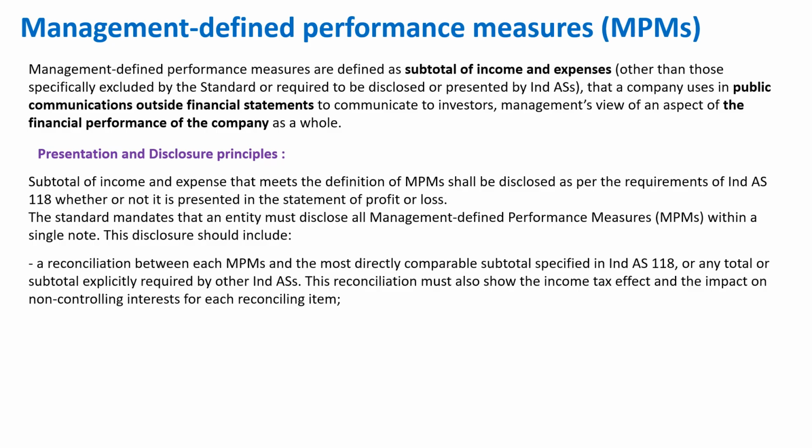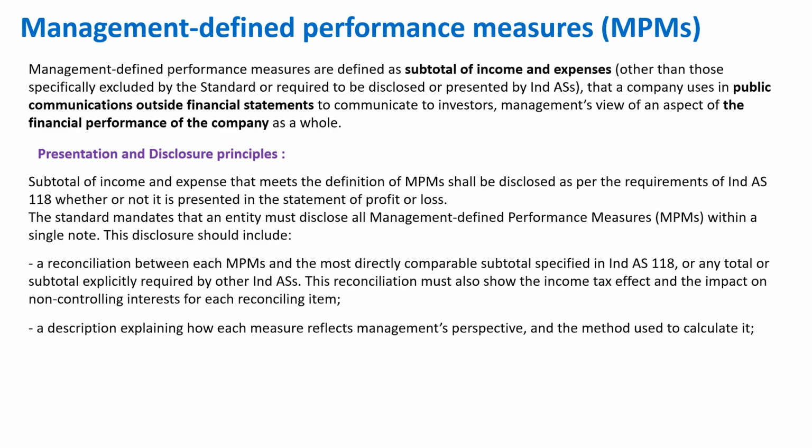So when you are declaring some different number to the shareholders, you reconcile, and any impact of income tax on that has to be split out and adjusted in that number, right? For example, in the financial statements, when you show OCI, the income tax portion on the OCI is shown separately. Similarly here, when you are doing the reconciliation for MPMs, you have to show the income tax impact on those numbers as well.